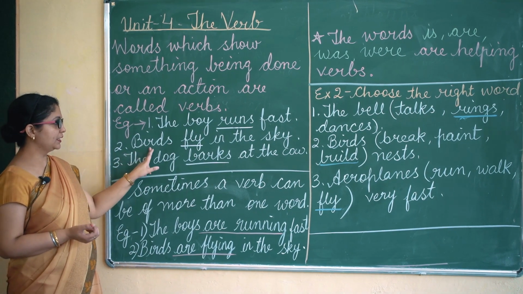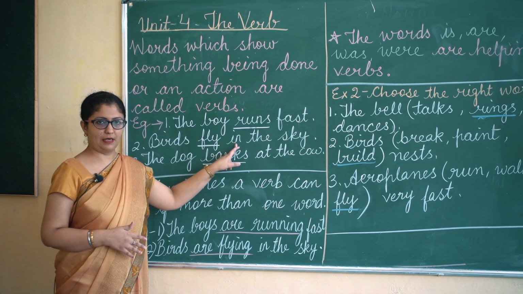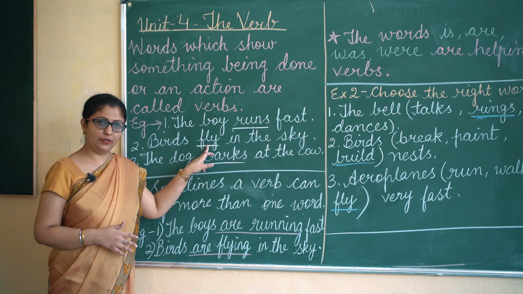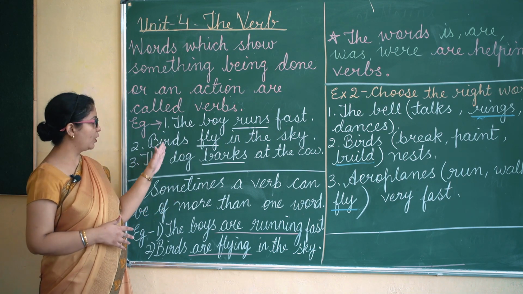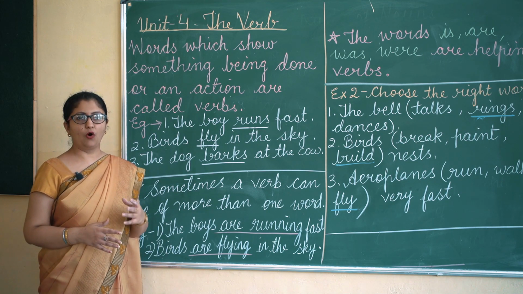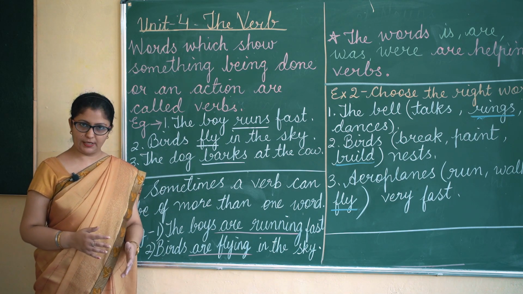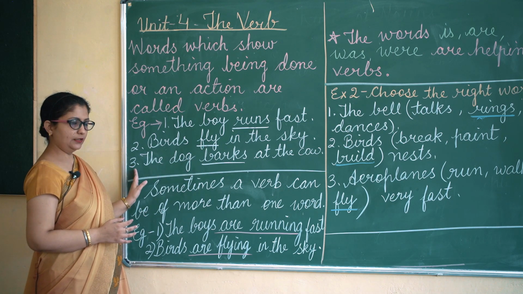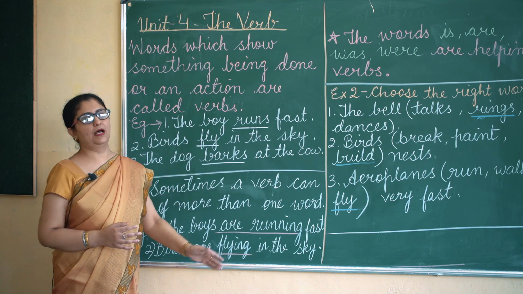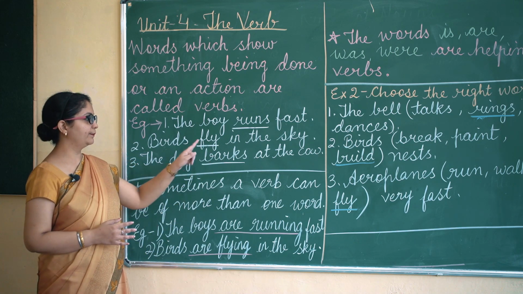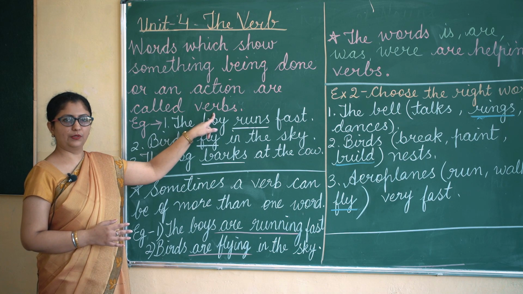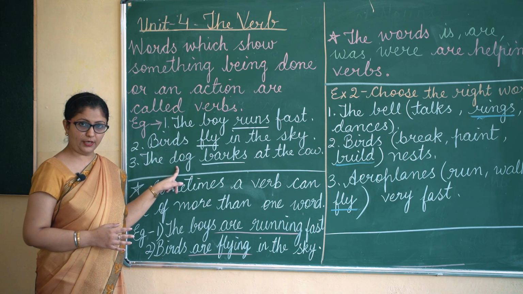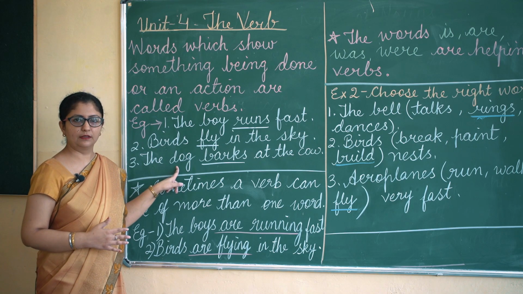Second, birds fly in the sky. Now here the word fly is the verb because it shows what the birds are doing or what action is taking place. So here fly is the verb. Third, the dog barks at the cow. So here barks is the verb because it shows what the dog is doing, what action is being done.